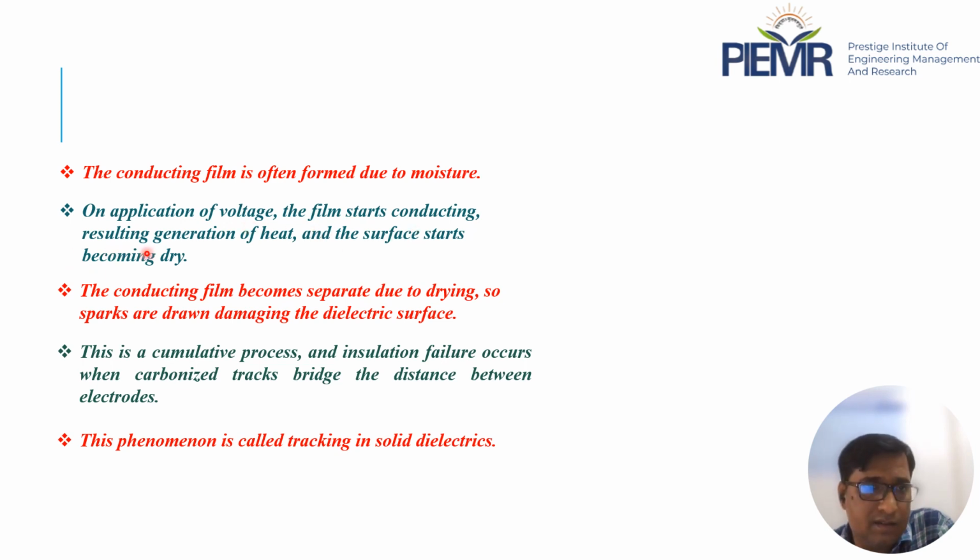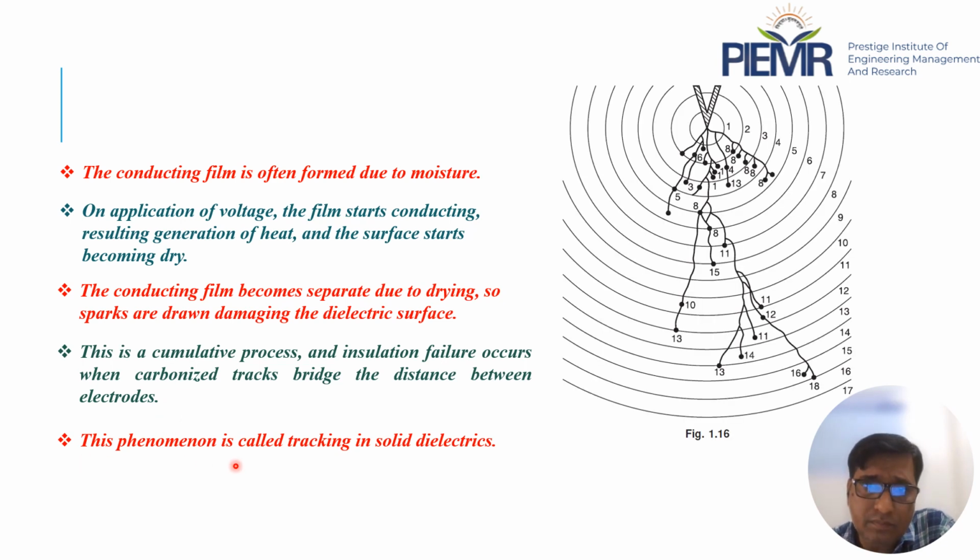Due to that, heat is produced, and due to the heat, the surface starts becoming dry. The conductive film separates due to the drying, so sparks are drawn, damaging the dielectric surface. Due to this cumulative process, it will try to explore more areas. This phenomenon is called tracking in the solid dielectric.